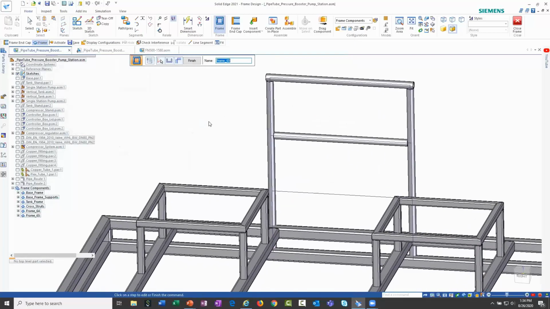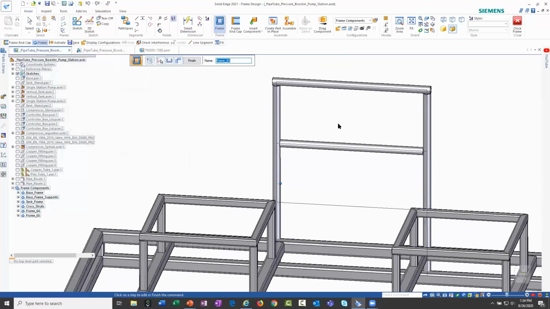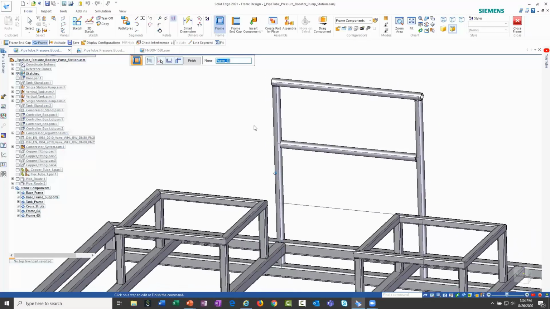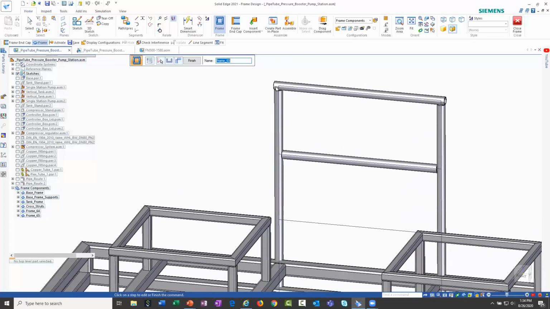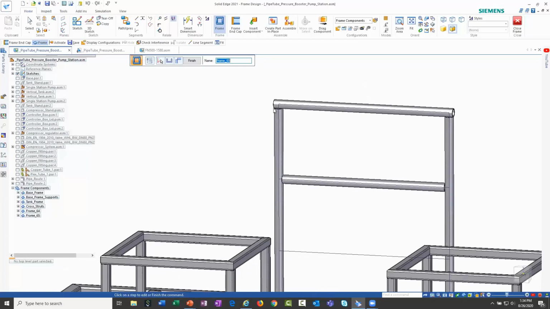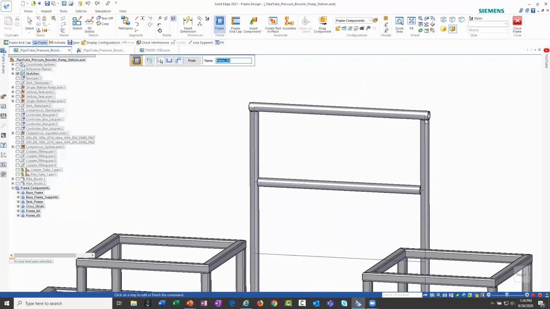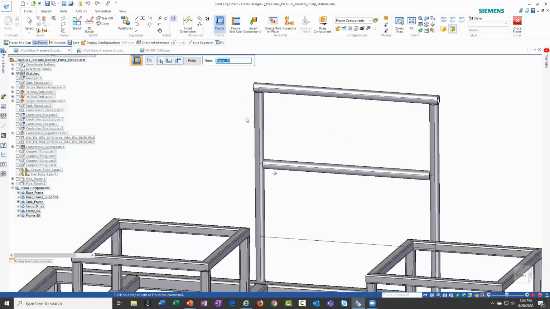And as you might expect, when we have the butt end condition, those cross sections are just butted up to each other. In previous releases of Solid Edge, this worked sometimes, and then there were some times where the conditions, specifically here in corners, may have shown as more of a coping than it would actually butting up to the bottom, in this case, of the tube. So we've made some enhancements on how it handles round tubing.